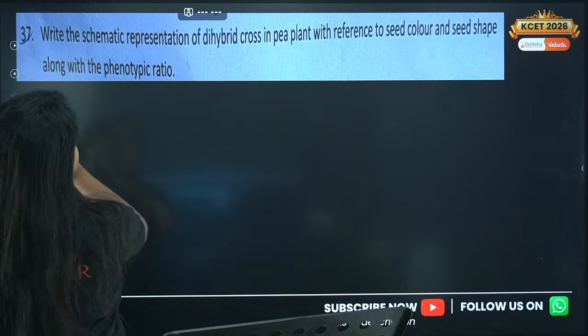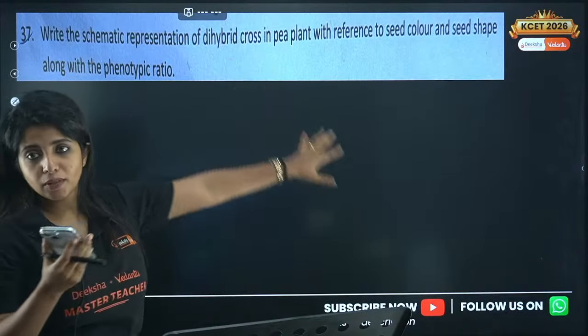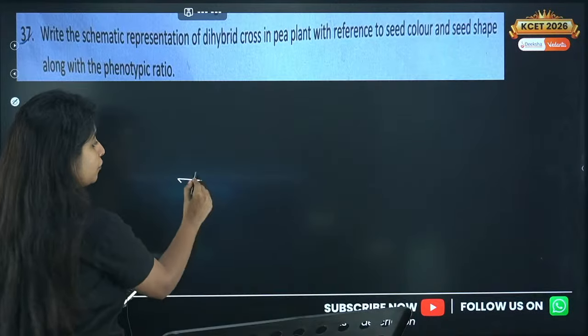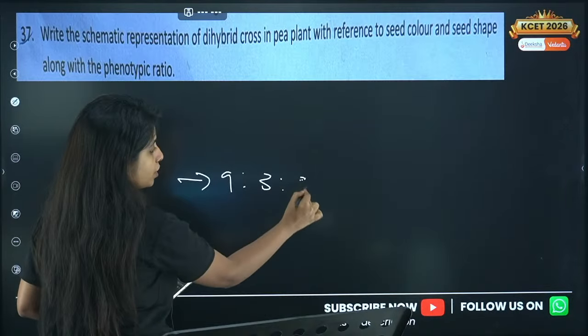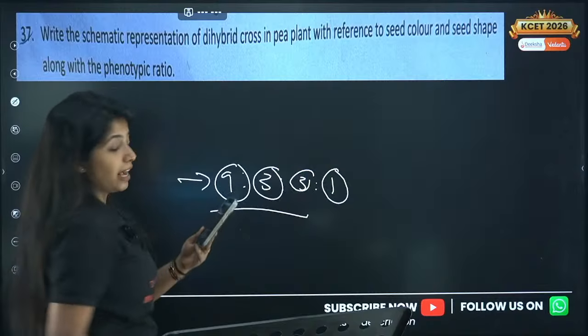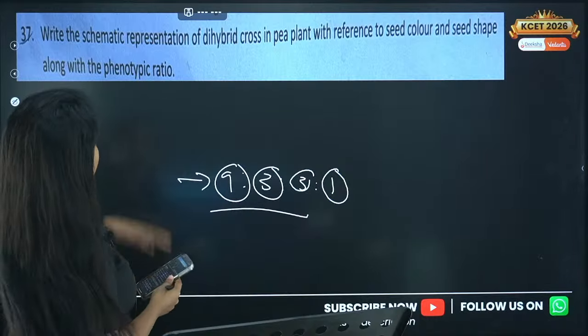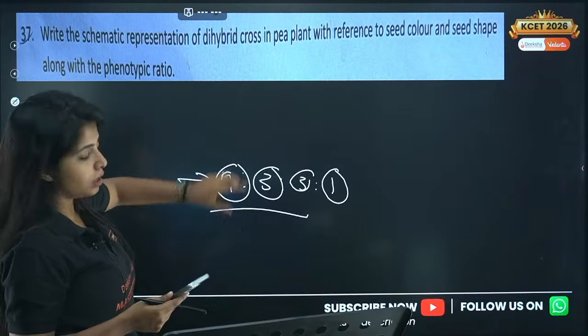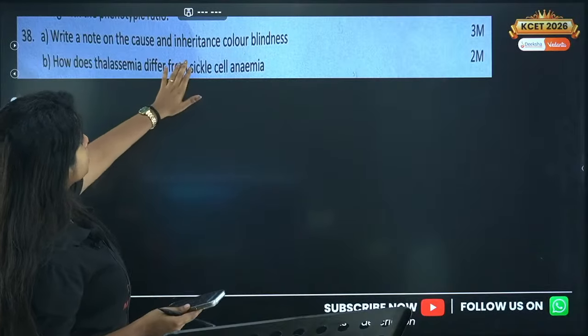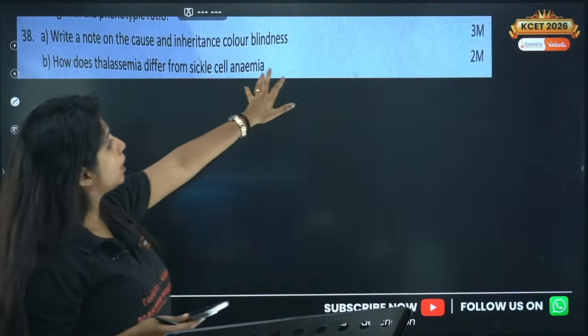Now, you have to talk about the dihybrid cross experiment fully, make the Punnett square, talk about the phenotypic ratio, that is 9:3:3:1. What does 9 stand for? What does 3 stand for? All of it has to be mentioned clearly. Because over here it is written phenotypic ratio. So what does 9 stand for? Everything clear.